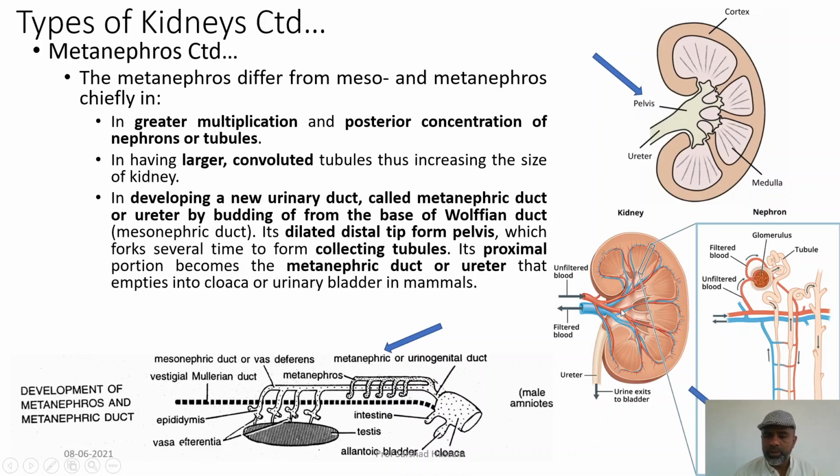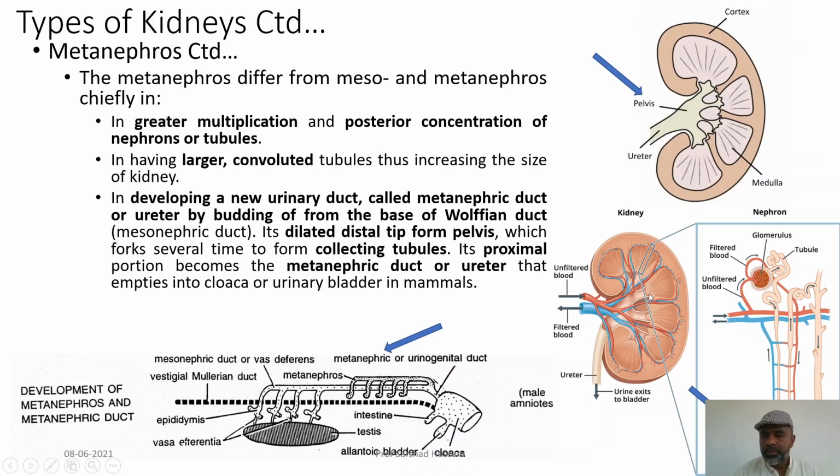So, just after its origin this ureter divides repeatedly, and its dilated portion is called the pelvis. Because it gives many branches, it forms the collecting tubules.